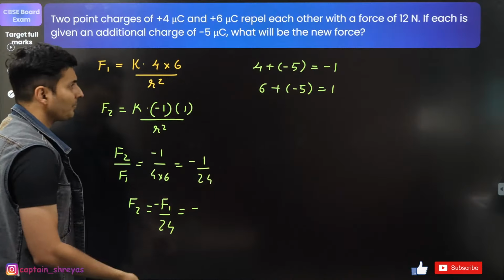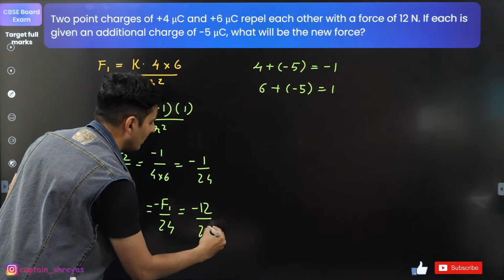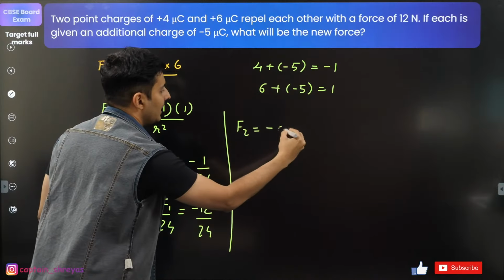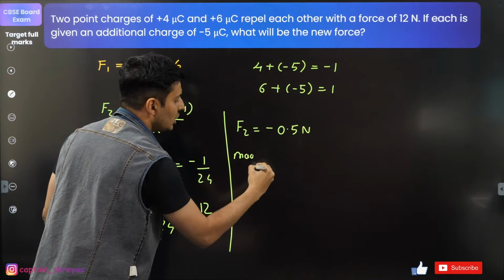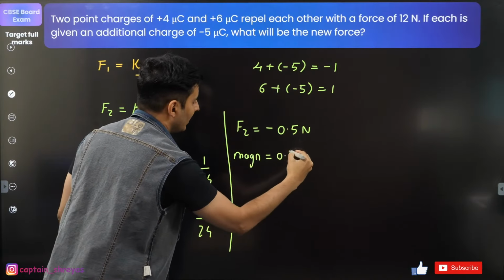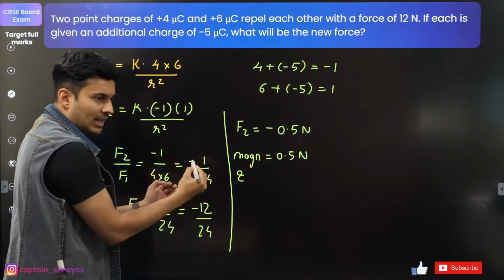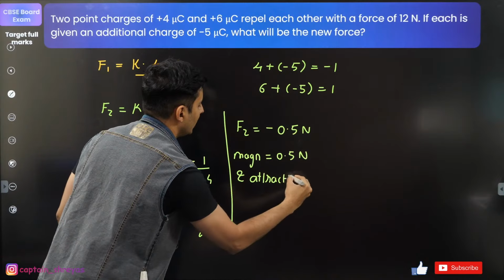So minus force in the first case was 12 Newton. So minus 12 by 24. Hence, the new force will be minus 0.5 Newton. You can say the magnitude of the force is 0.5 Newton. Earlier it was repulsive, and now it is negative. That means it is attractive. So I can just say it is attractive in nature.